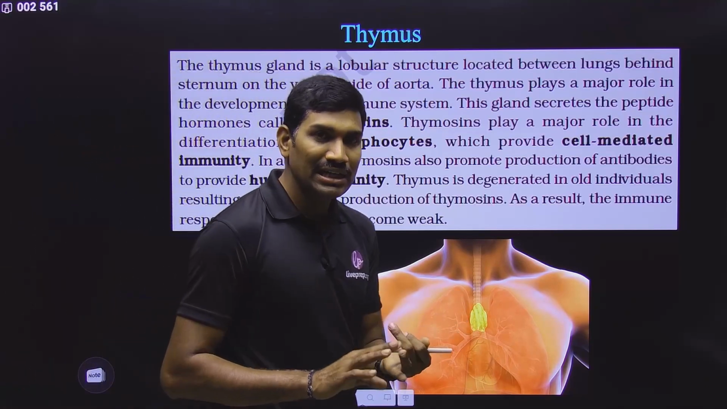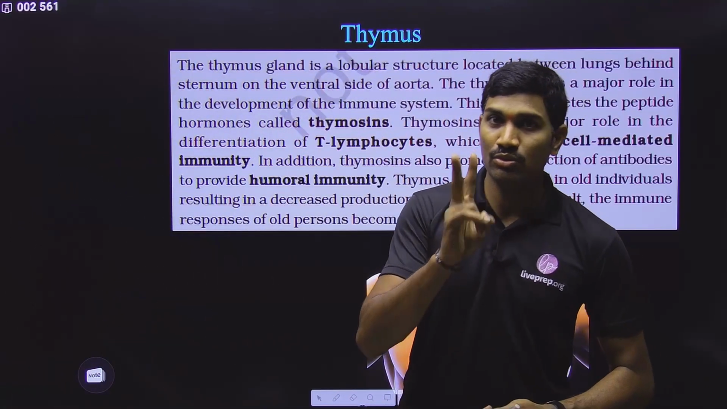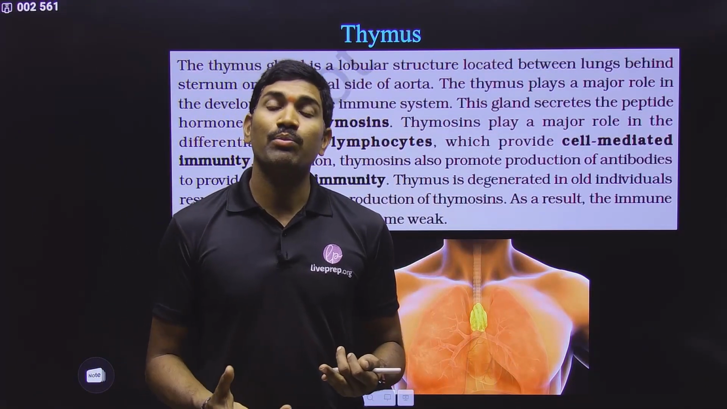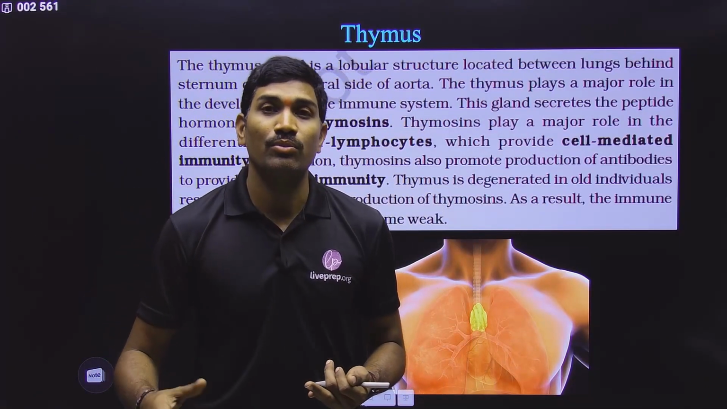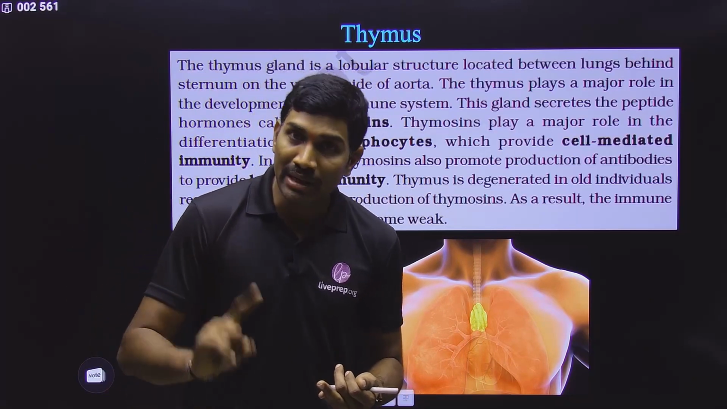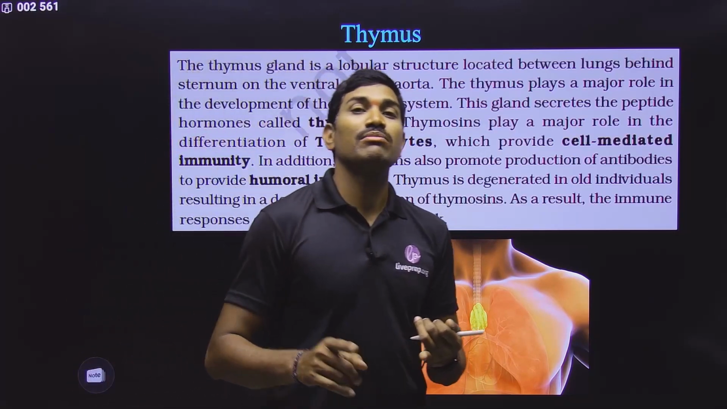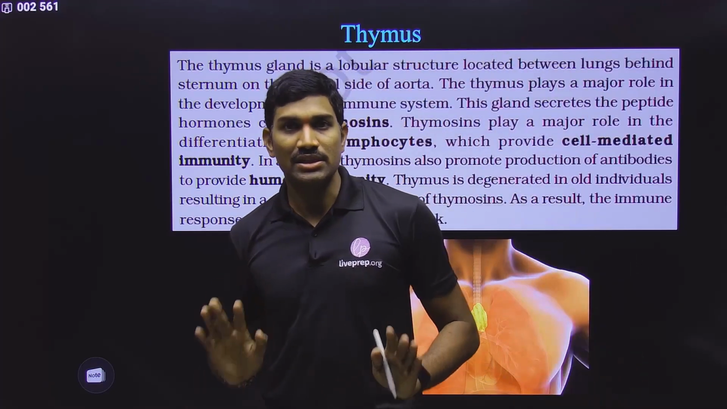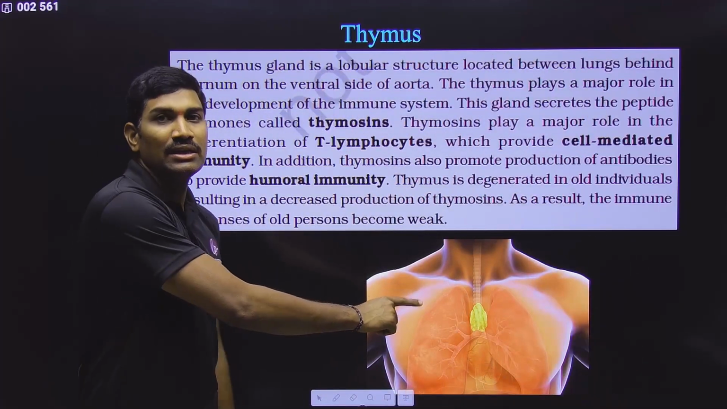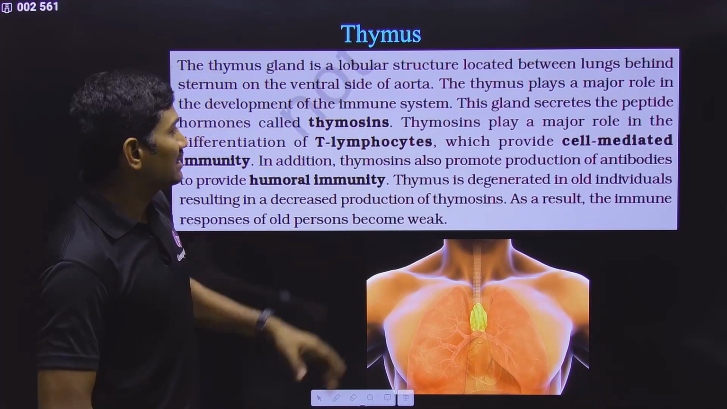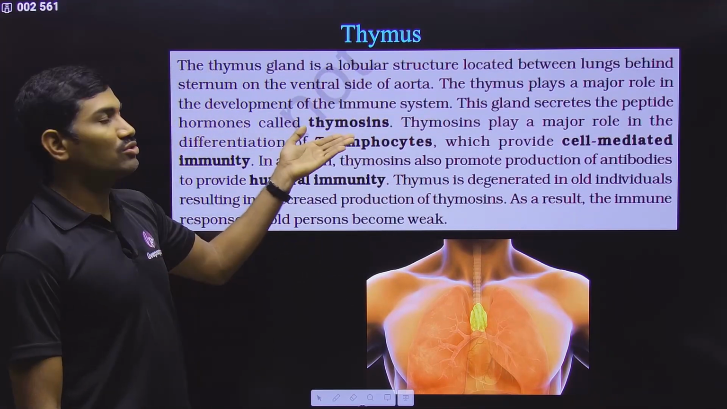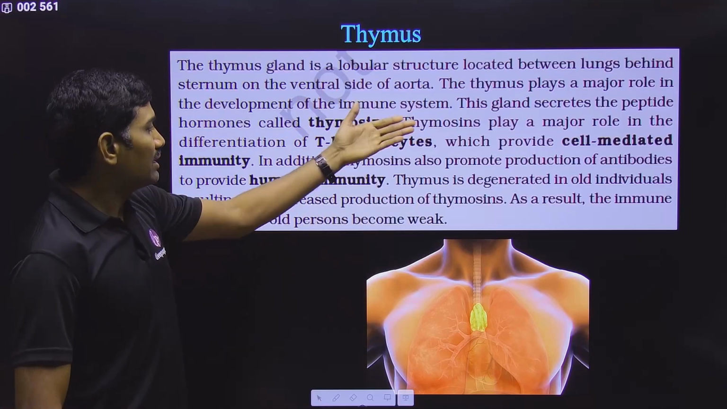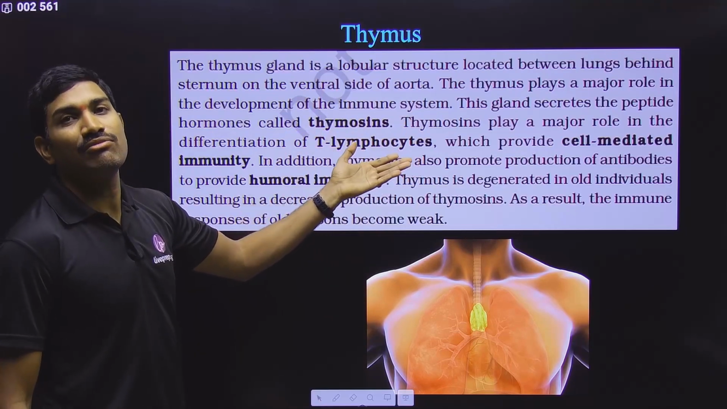Very importantly, I will repeat two times, listen carefully. B and T lymphocytes, both of them are produced in the bone marrow. But B lymphocytes will mature in the bone marrow, T lymphocytes will mature in the thymus in general. Clear? So that's why thymus is very, very important, and thymus is producing some peptide hormones called thymosins. They are helping in the maturation of the T lymphocytes.